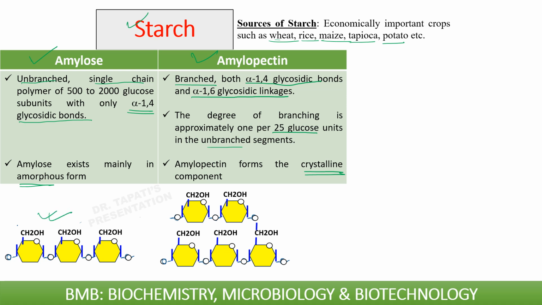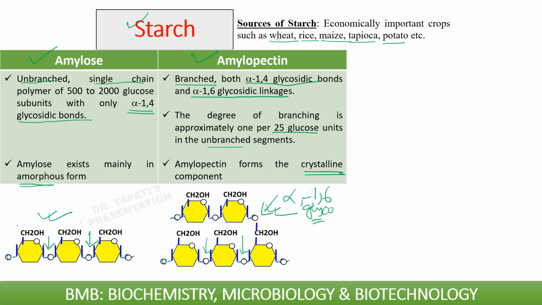The first picture is showing amylose, that means an unbranched single chain polymer of glucose, where you can see alpha 1,4 glycosidic linkage is present. Whereas the second picture is actually amylopectin, where alpha 1,4 linkage is present, as well as alpha 1,6 glycosidic linkage.